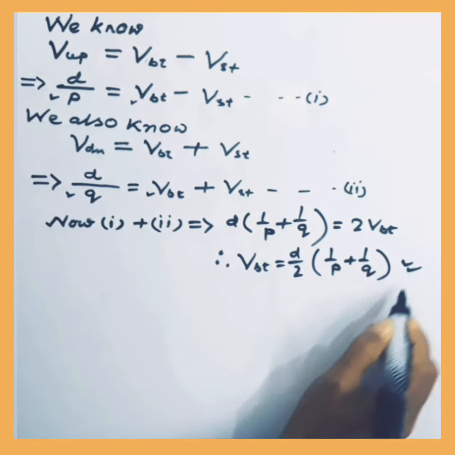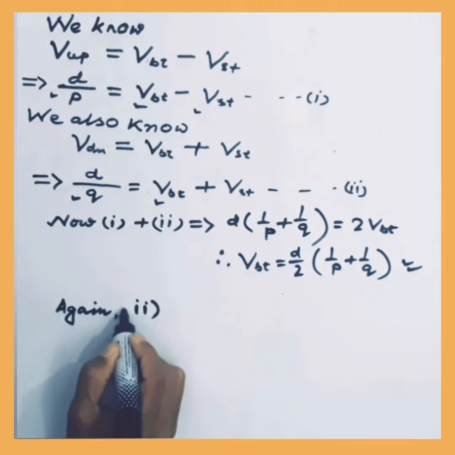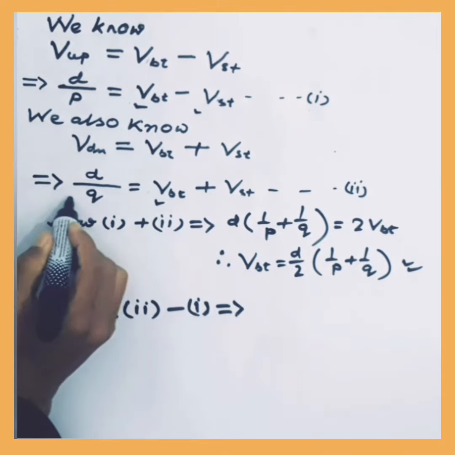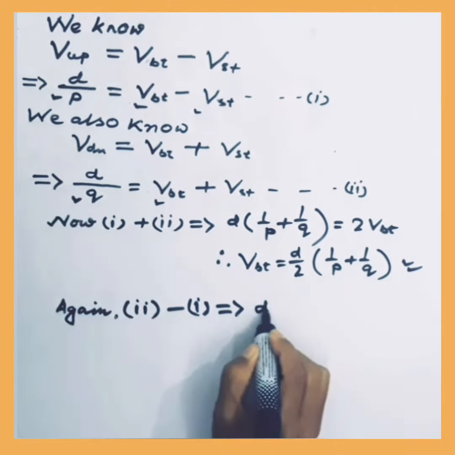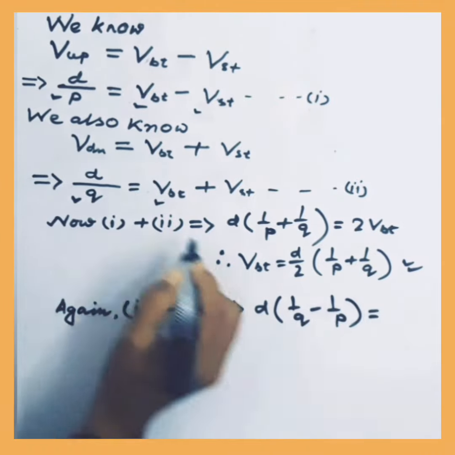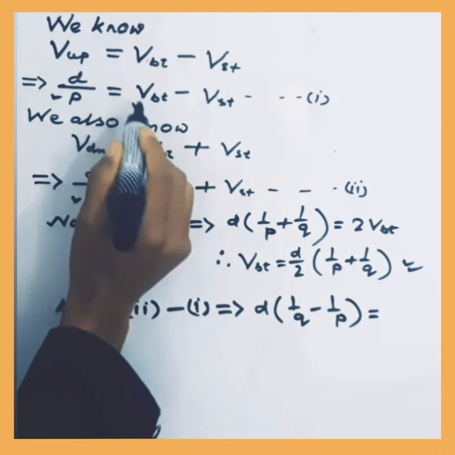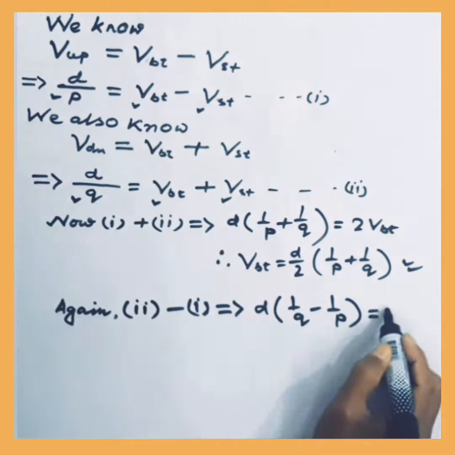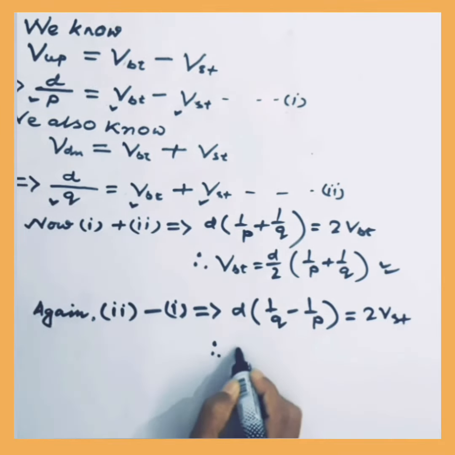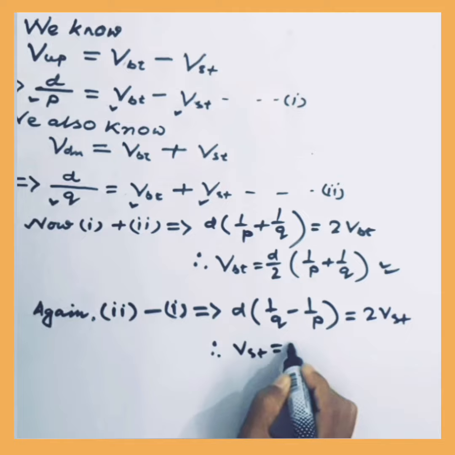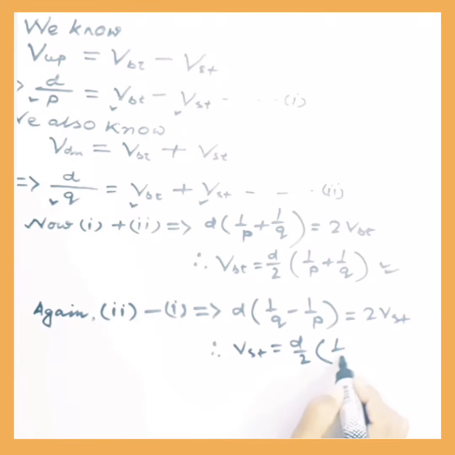Again, subtracting 1 from 2, we get on the left side d by q minus d by p. On the right side, v boat vanishes, and v stream plus v stream is 2v stream. Therefore, v stream equals d by 2 into 1 by q minus 1 by p, which is the speed of current.